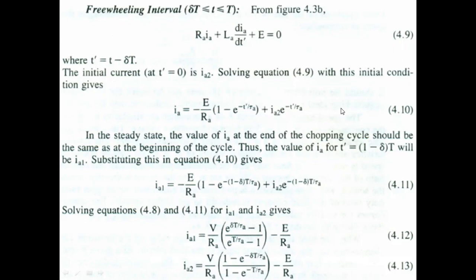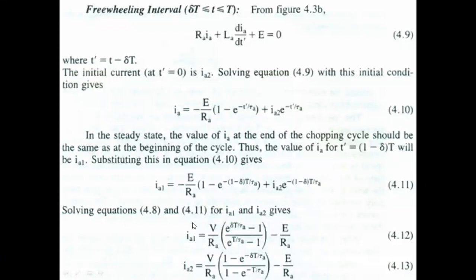If you observe these two equations in steady state, the value of IA at the end will be the same as at the beginning. So the value of IA for t dash equal to T minus delta t will be IA1. This should be substituted in equation 4.10.